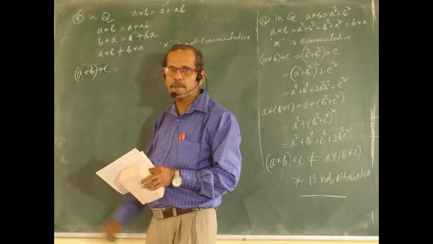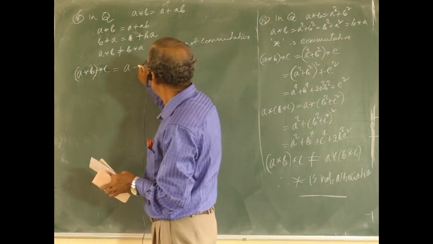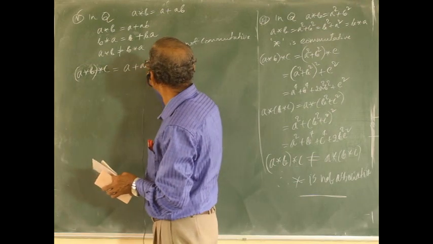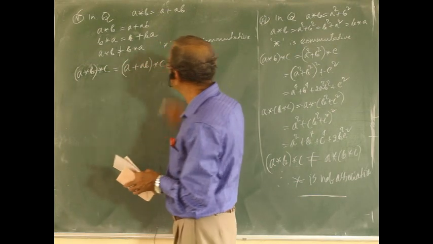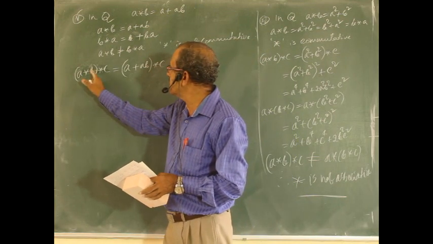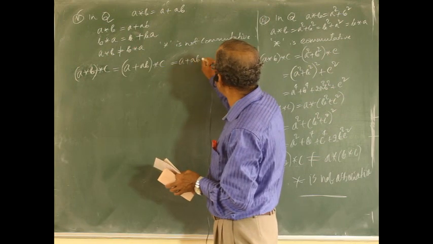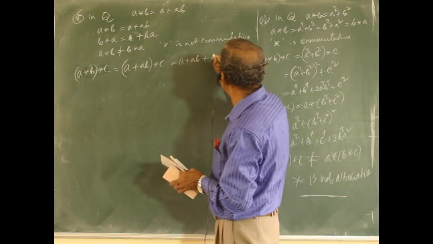Whether this associative property is satisfied, (a*b)*c. a*b is a plus ab, star c. Writing the first element as it is, next one is product.